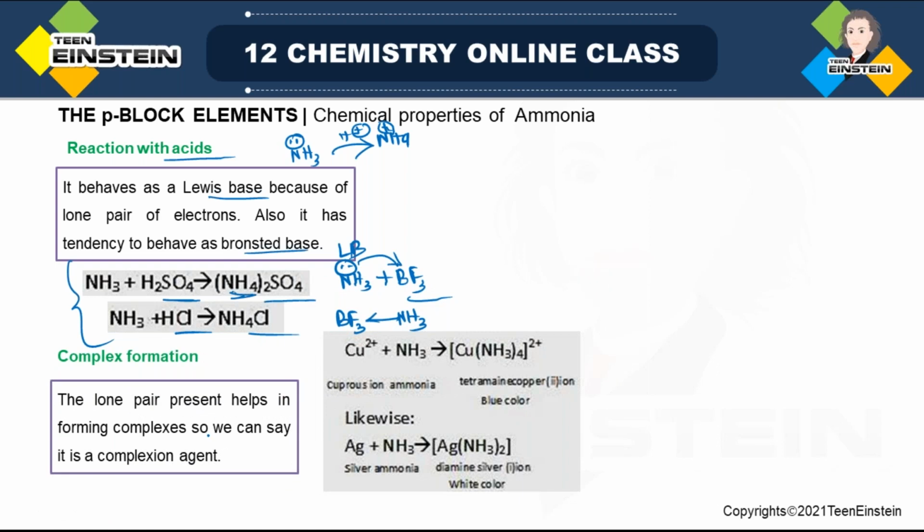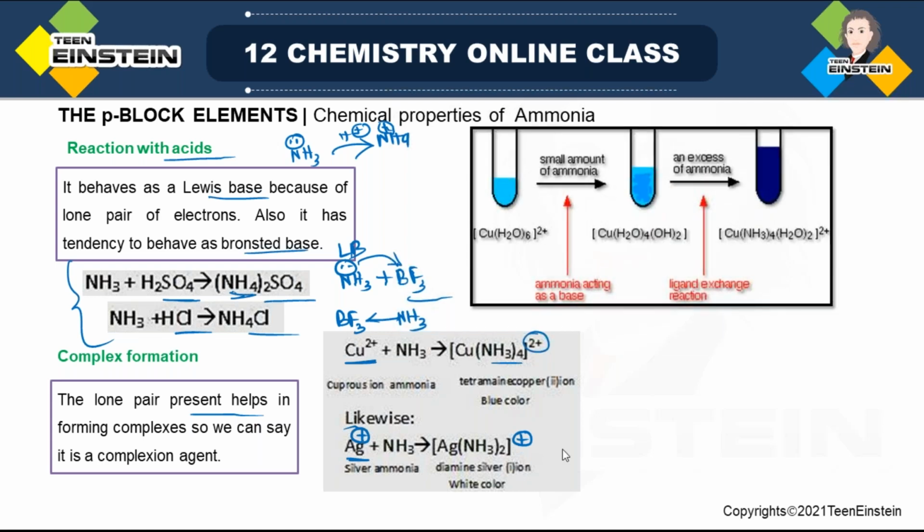It has a complex formation tendency because the lone pair present over nitrogen can be donated, so it can act as a ligand. So this is a complexing agent. See, in the presence of Cu2+ ion, ammonia reacts and forms [Cu(NH3)4]2+. Ammonia is neutral, so with 4 ammonia attached to copper, the overall charge is also 2+. Then it can react with silver and form [Ag(NH3)2]+. This is actually silver plus, so the positive charge will be present here because ammonia is neutral.